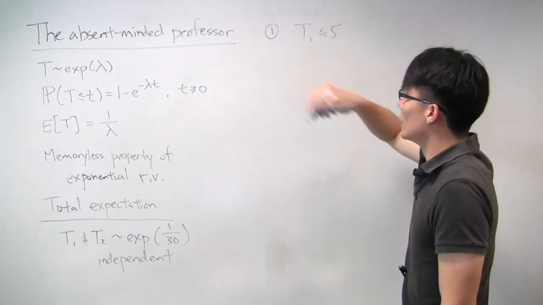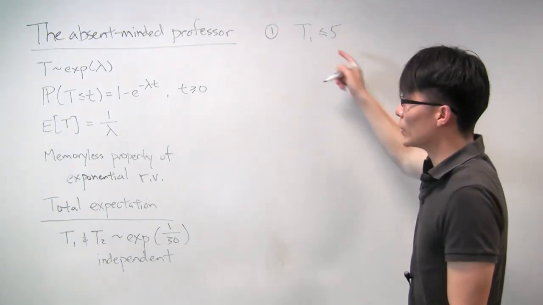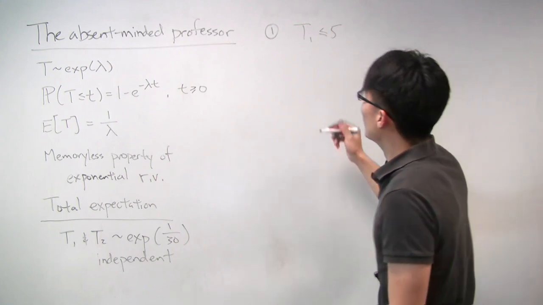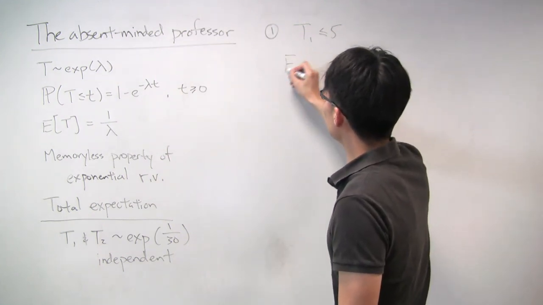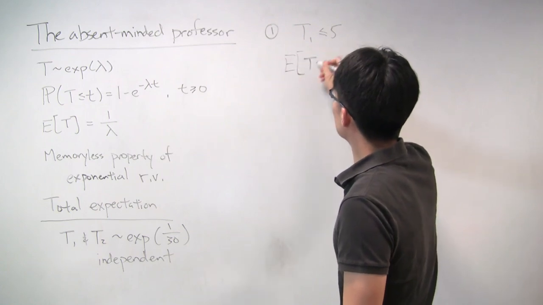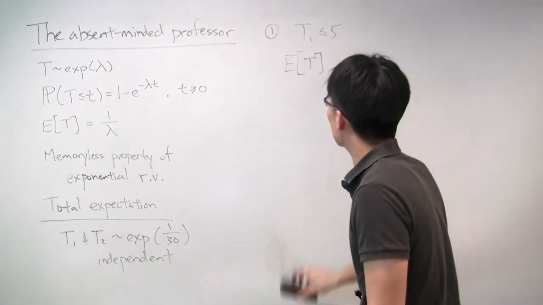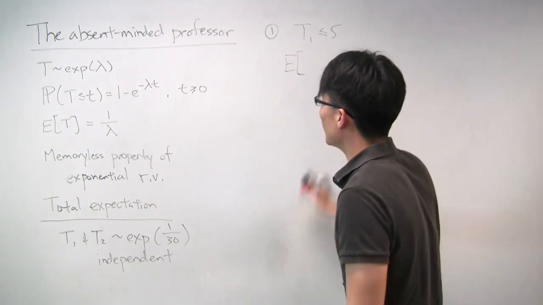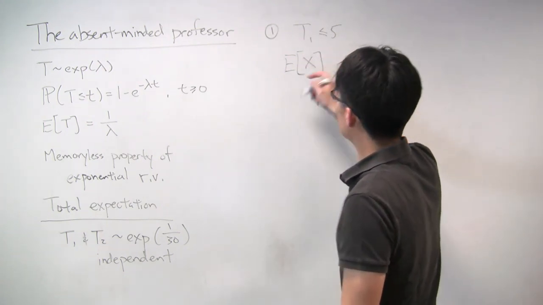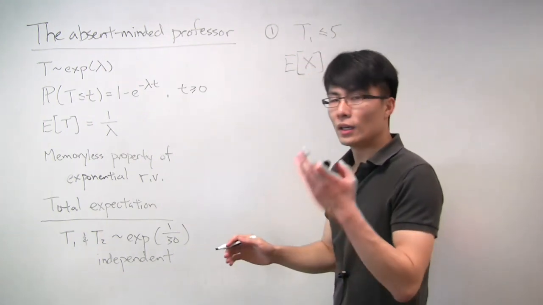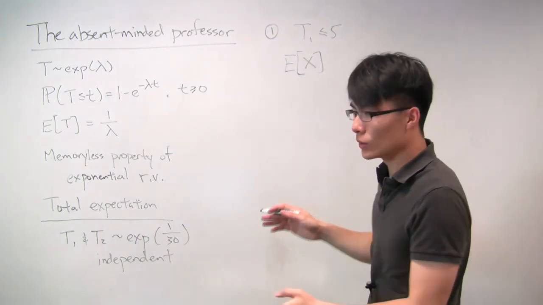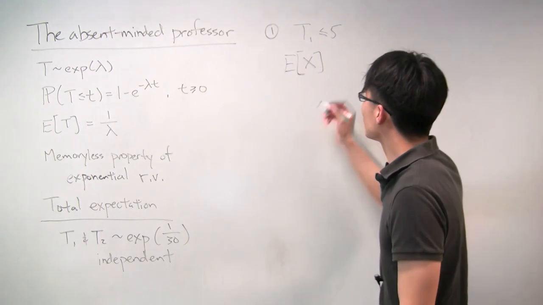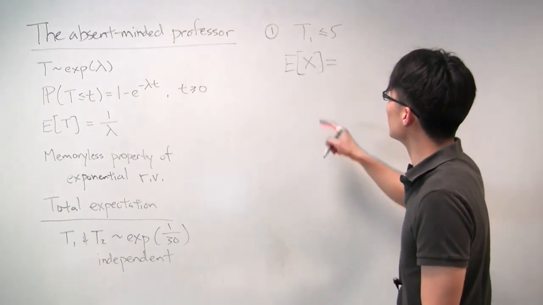So if the first student took less than 5 minutes, then let's call the time we're interested in X. X is the random variable that is the time between when the first student comes and the second student leaves. This is the value that we want to find.